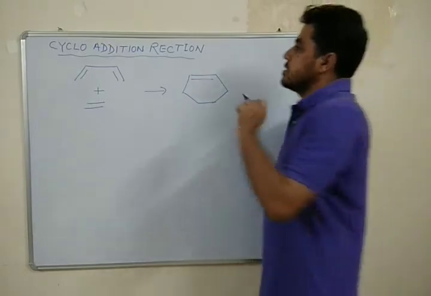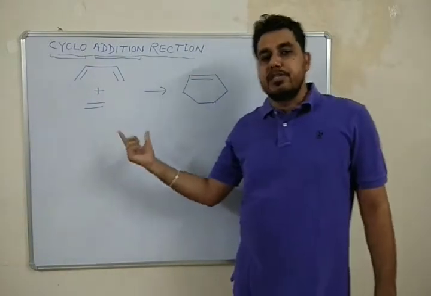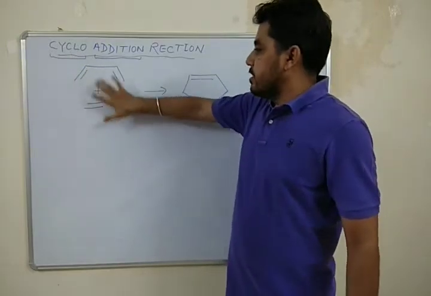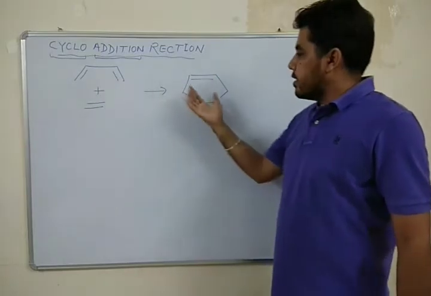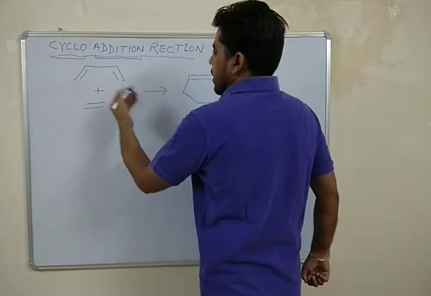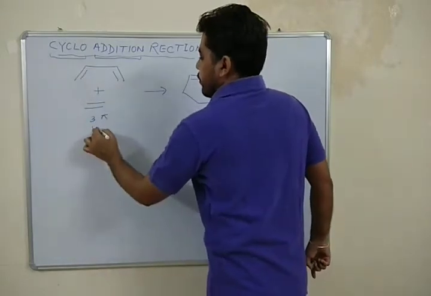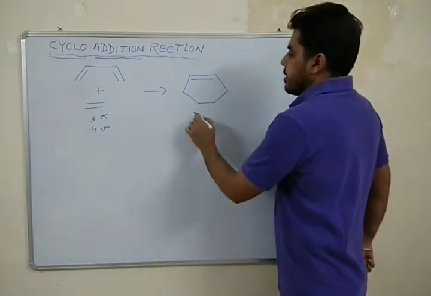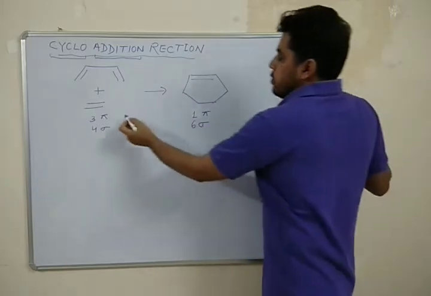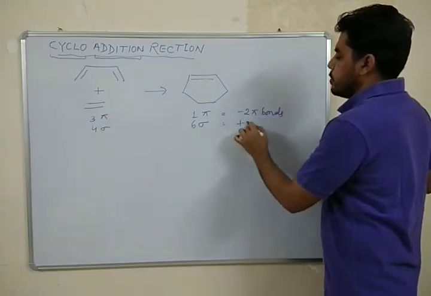So what are cycloaddition reactions? Here we have two words, cyclo plus addition, meaning two unsaturated systems, two systems having pi electrons, add to form a cyclic product. In the reactant, I have 3 pi bonds and 4 sigma bonds, and on the product side I have only one pi bond and 6 sigma bonds. So ultimately we get the loss of 2 pi bonds and gain of 2 sigma bonds.